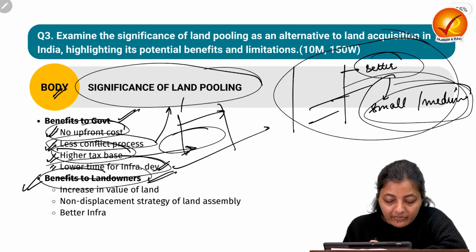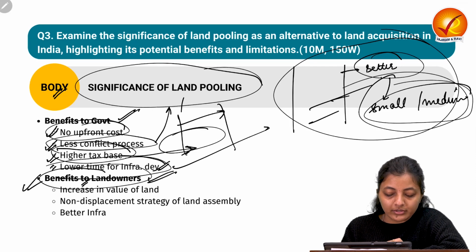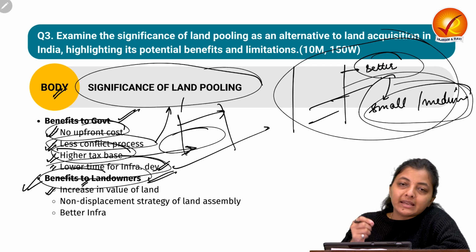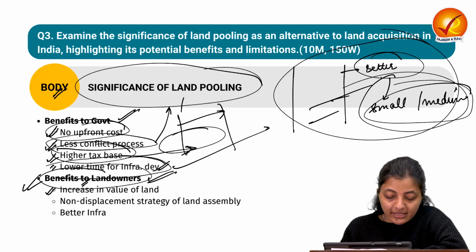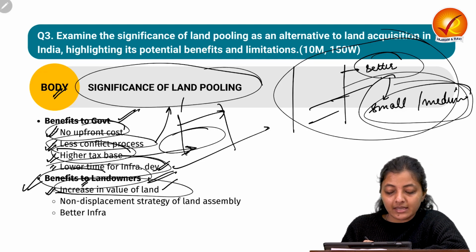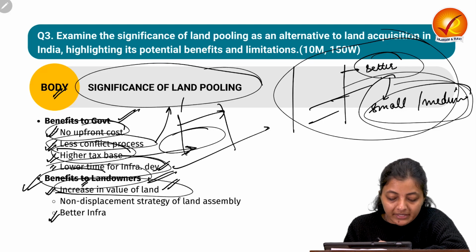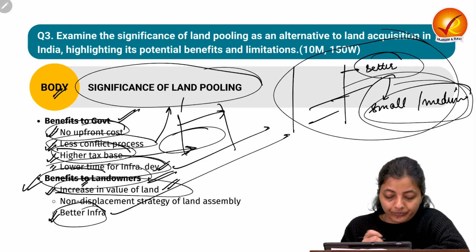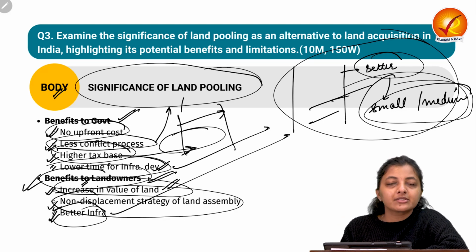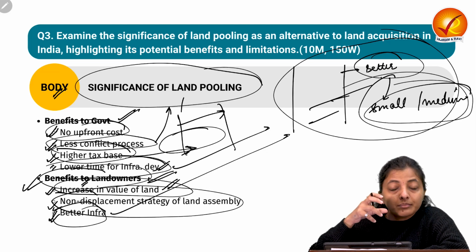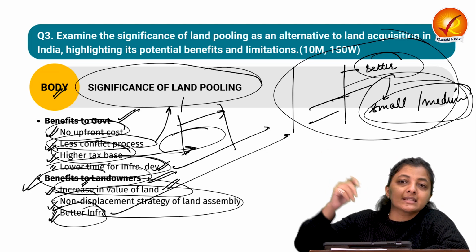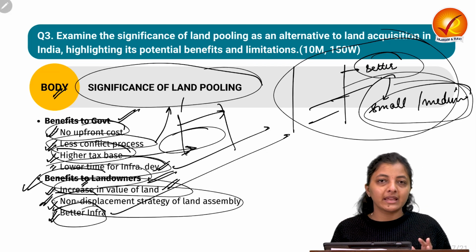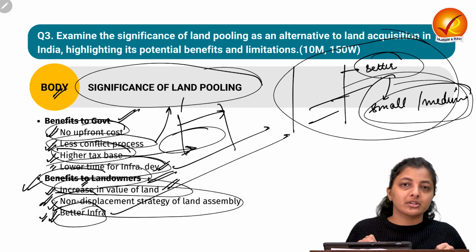Next is about the benefits to the landowners. First, they get the developed land and the developmental amenities over their areas. There is also an increase in the value of land and better infrastructure. They have got the developed area now. Next is the non-displacement strategy of land assembly. The landowners are not displaced and resettled anywhere else. They are more familiar with those areas and they are getting better infrastructure in return.